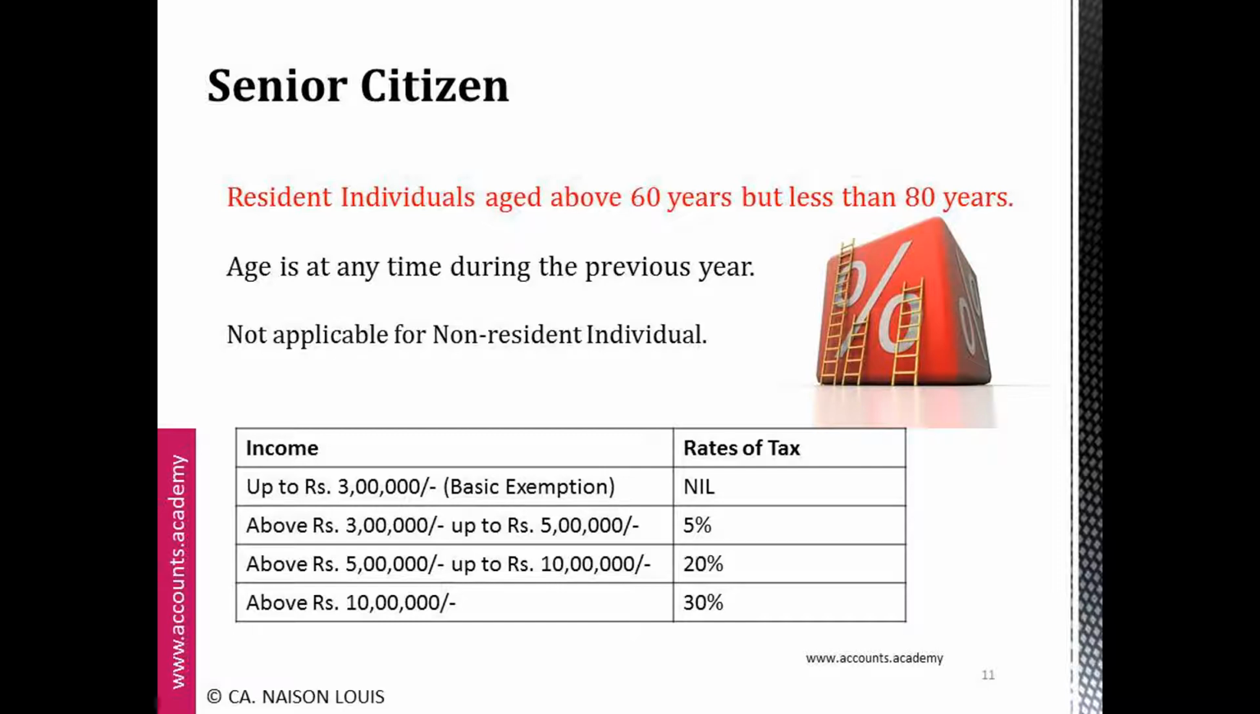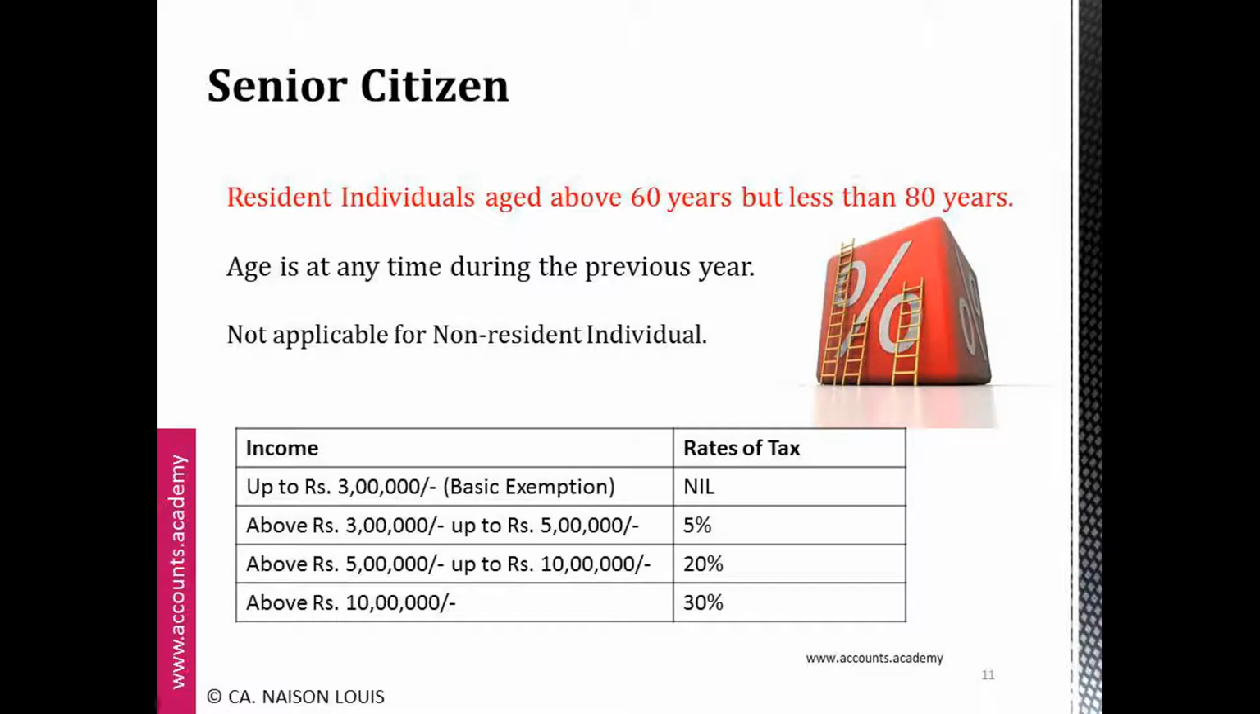So the tax rate applicable for a senior citizen is as follows. If the income is up to rupees 3 lakh, the tax rate is nil. Above rupees 3 lakh up to 5 lakh, the tax rate is 5%, and above rupees 5 lakh up to rupees 10 lakh, the tax rate is 20%. Above rupees 10 lakh, the tax rate is 30%.